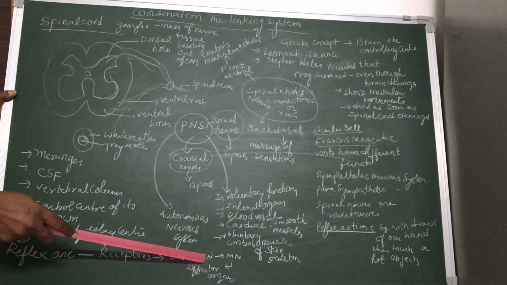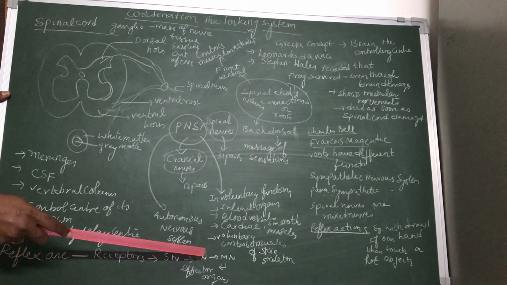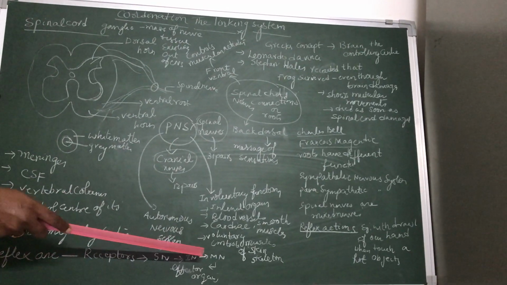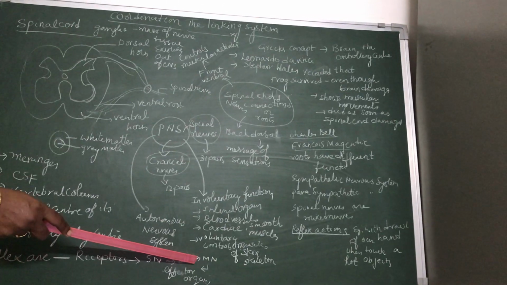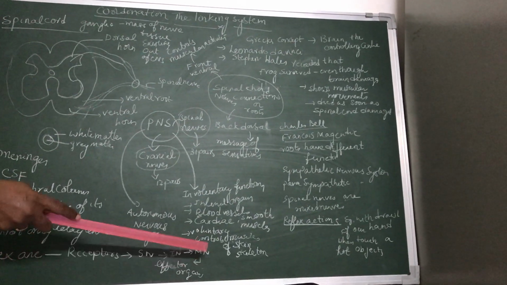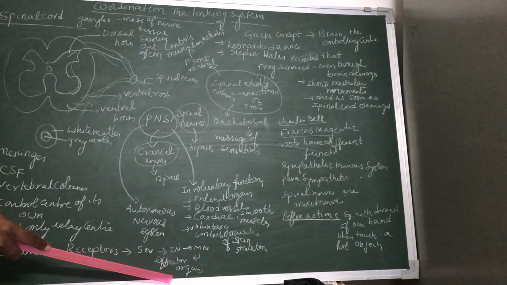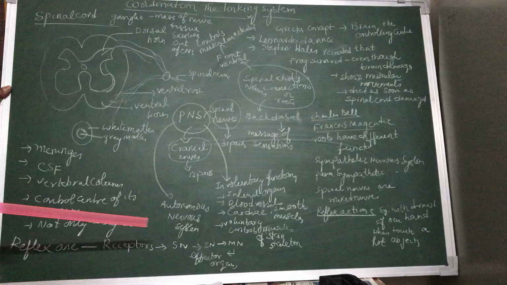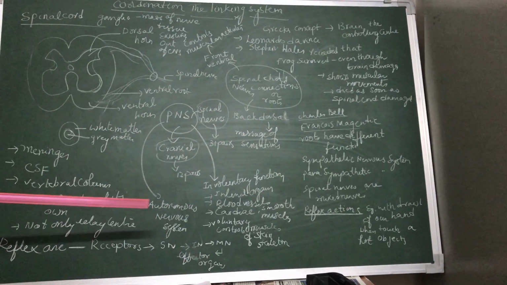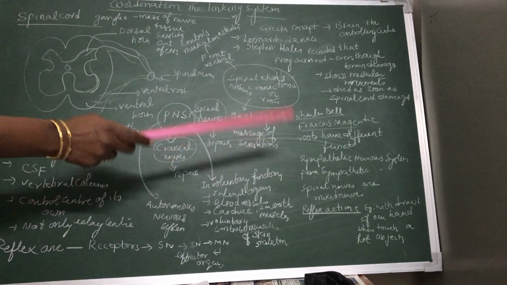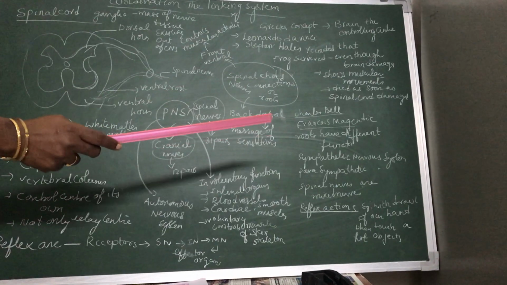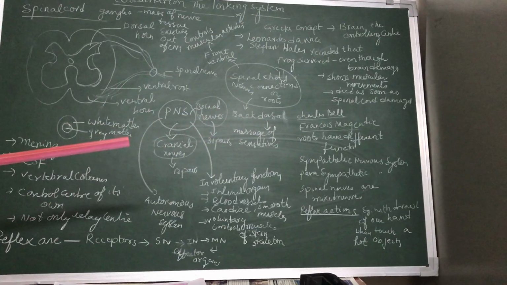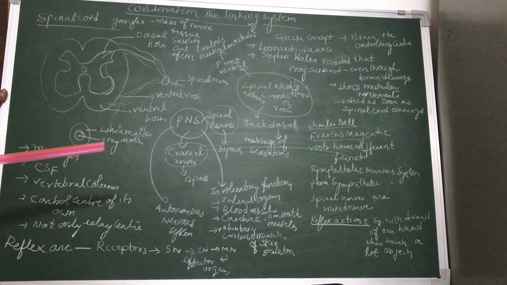Inside the spinal cord we have associate neurons, or interneurons. These interneurons analyze the stimulus and generate a response, and that response is carried through motor nerves and motor neurons. These motor neurons send the information to effector organs. Effector organs may be a muscle or a gland. In the case of touching a hot object, the effector organ is a muscle in our hand. The muscle contracts and we withdraw our hand. All this action takes place within a fraction of a second.